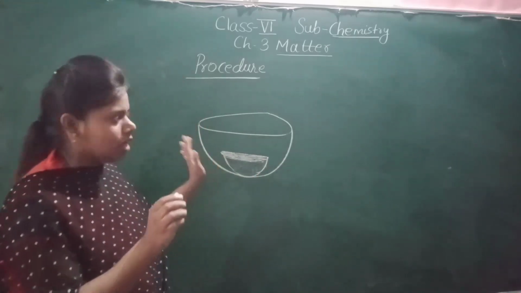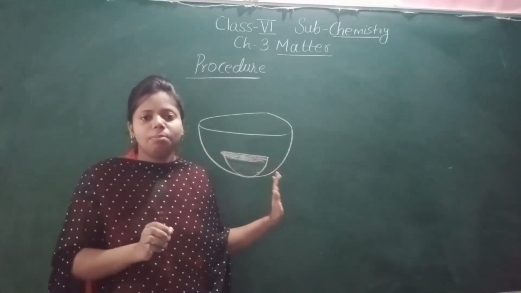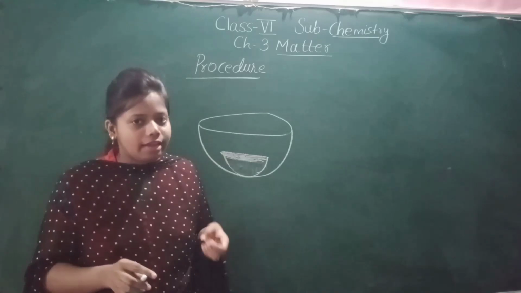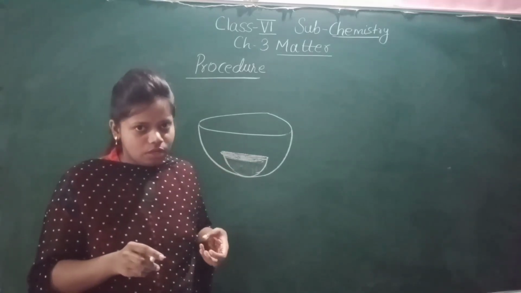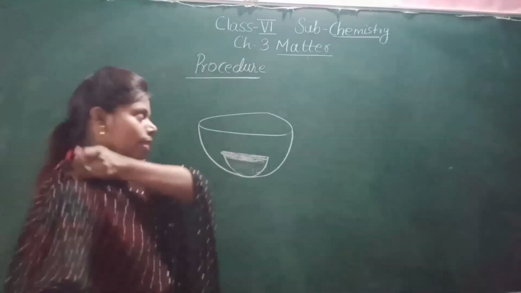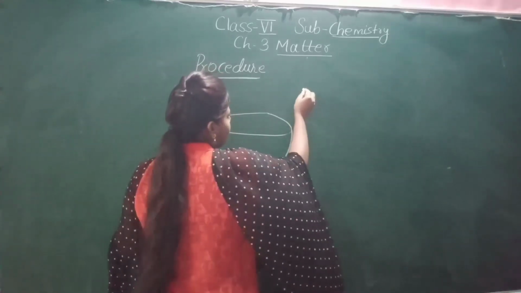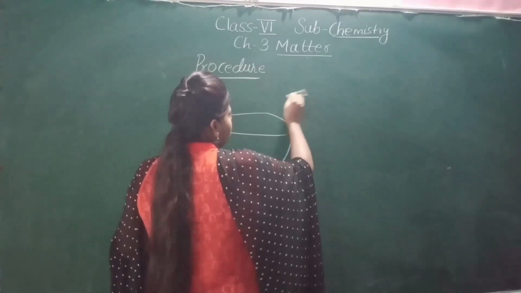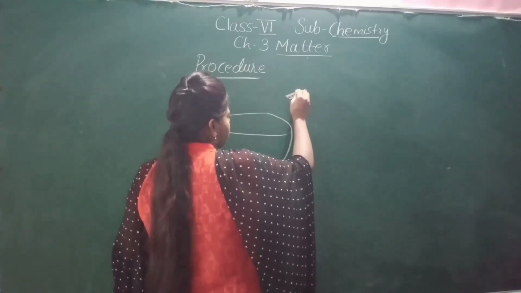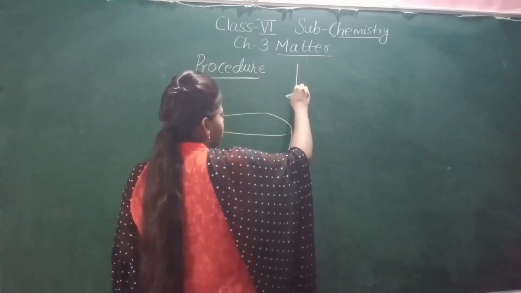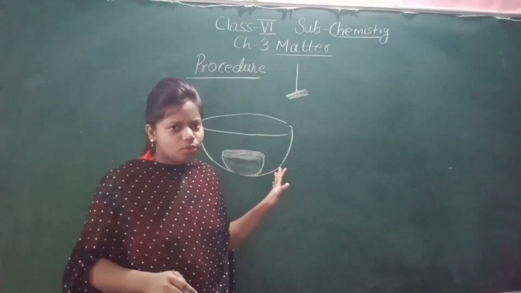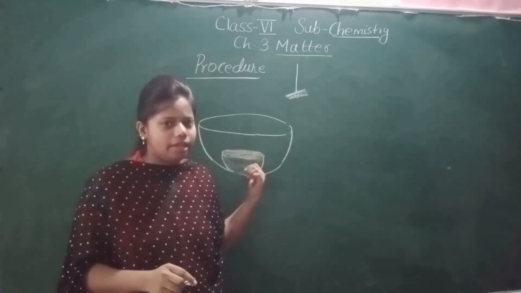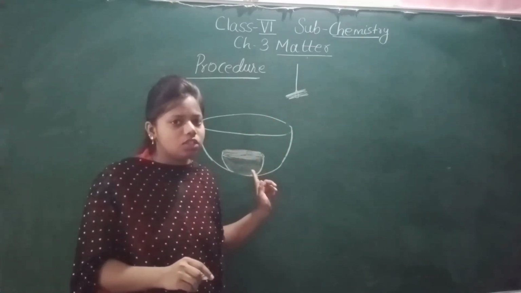So I have taken the big bowl, and inside this big bowl I have placed this small bowl. Now I will take a bunch of iron nails. That iron nail is a solid. You will take a bunch of iron nails and tie it with the thread. Iron nail is a solid, and you will suspend it with the thread. Then you have to gently put this bunch of iron nails, suspended by the thread, in this smaller bowl.